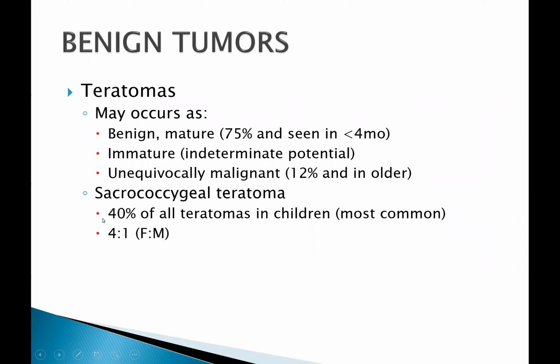Teratomas may occur as benign, which are usually well-differentiated cystic lesions. They have an intermediate category, which may have an indeterminate potential as to prognosis and its course, or an unequivocally malignant teratoma, which is usually admixed with another germ cell tumor. Usually the mixture is that of an endodermal sinus tumor.